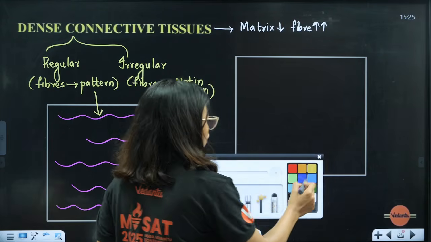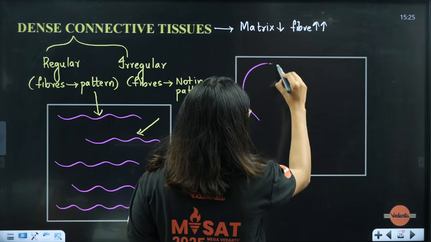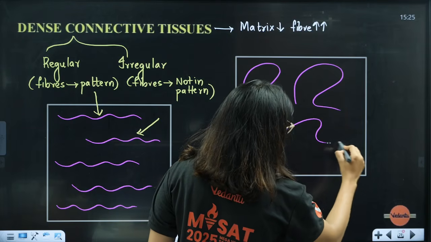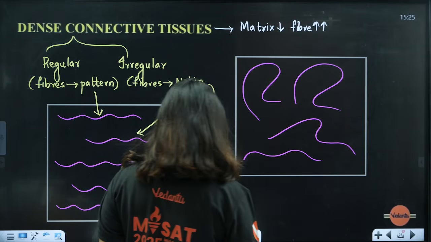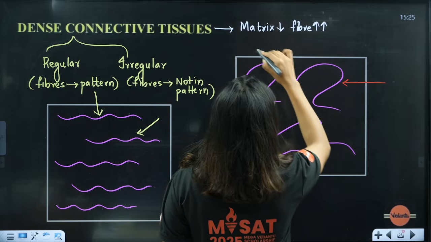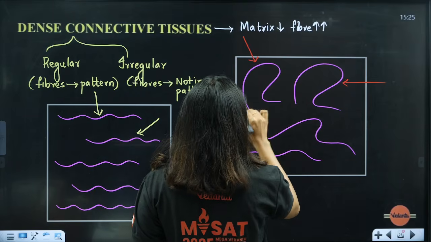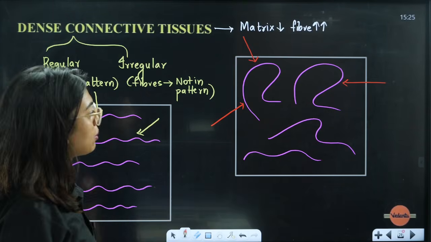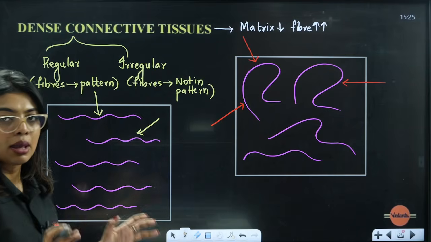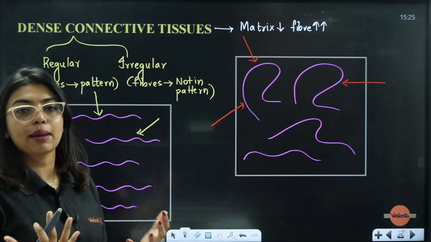But in irregular, on the other side, it is randomly arranged. It is not in any order. So because of this, what will happen? Let's say I give pressure like this, or like this. From anywhere, these will be able to tolerate it. So both are present in our body just to make sure that, because of jerks or other things, nothing happens to our body.